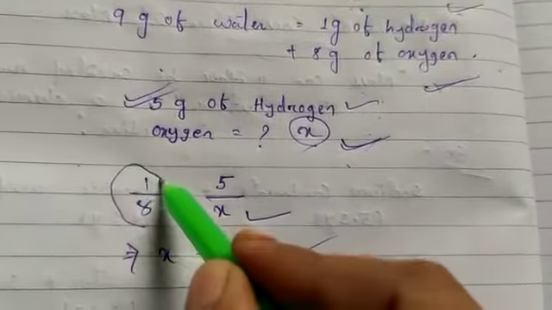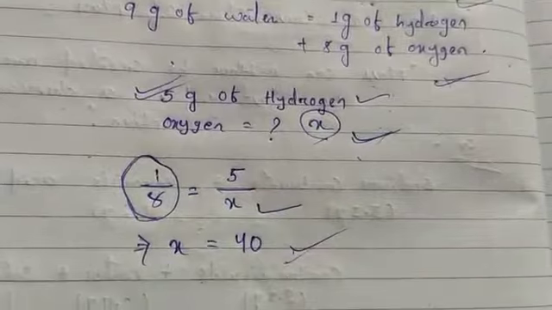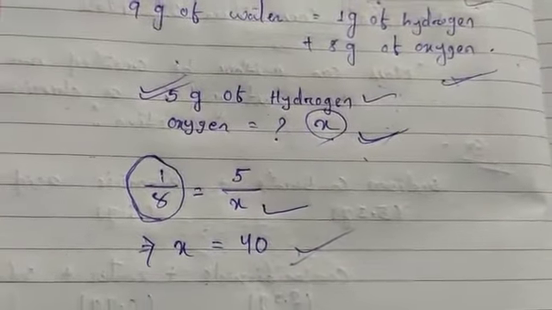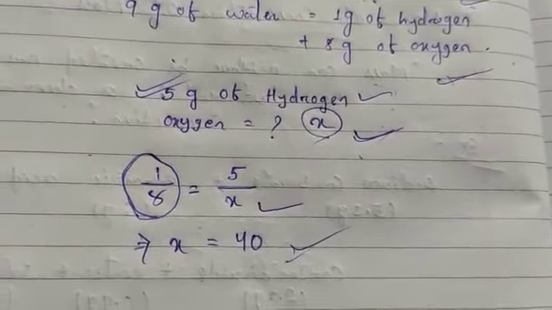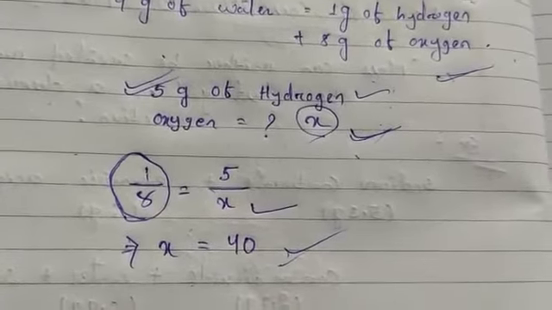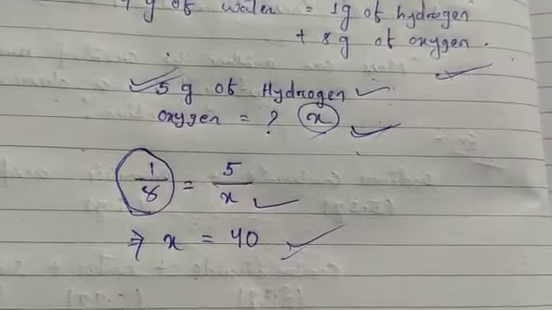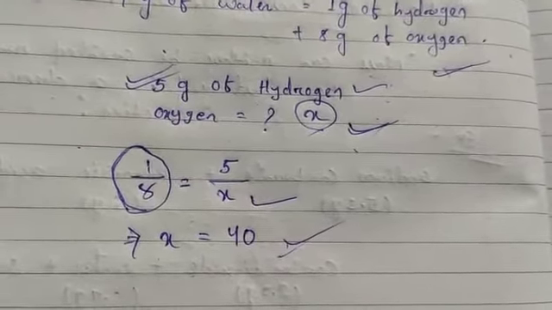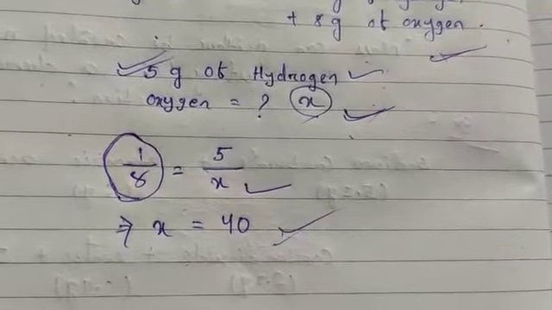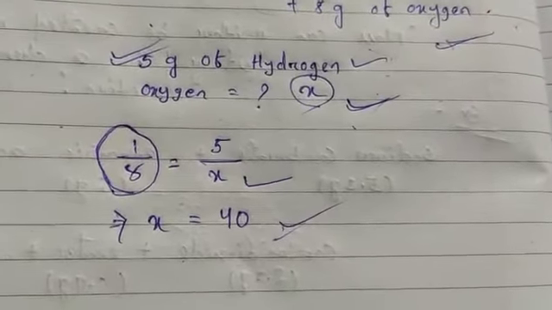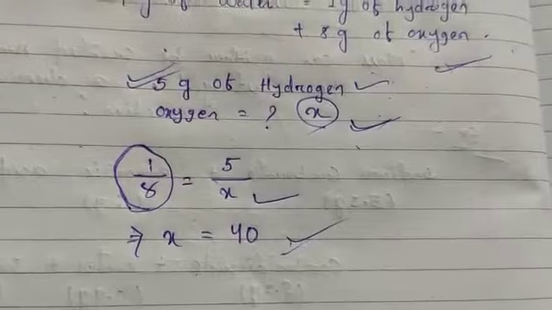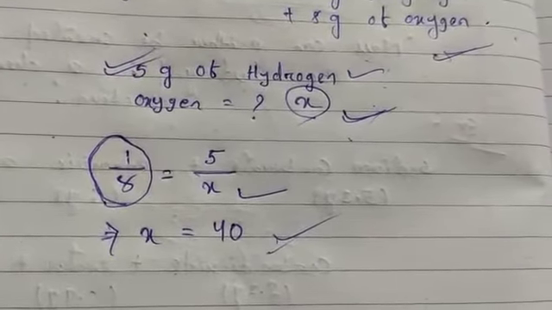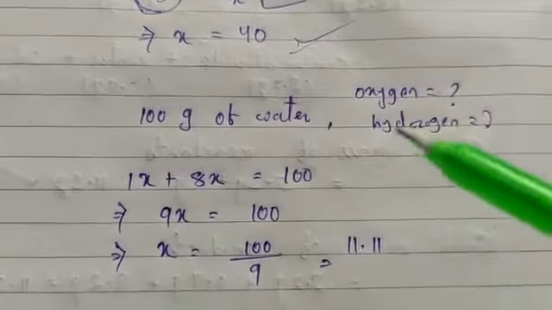This will be the fixed proportion, whatever the source of water. Similarly, suppose you are given 100 gram of water.